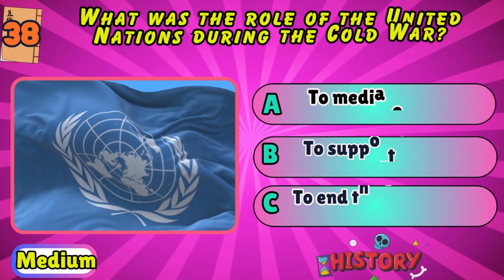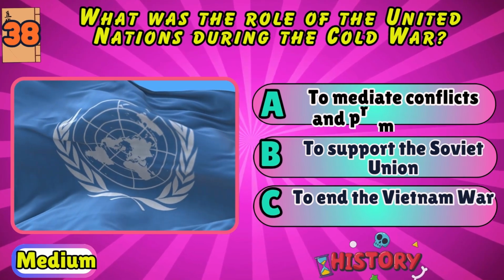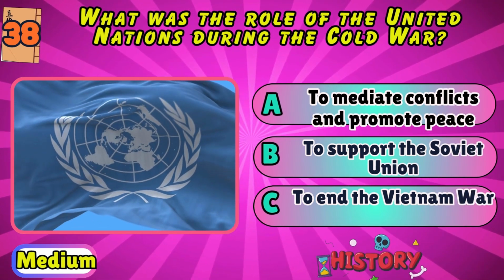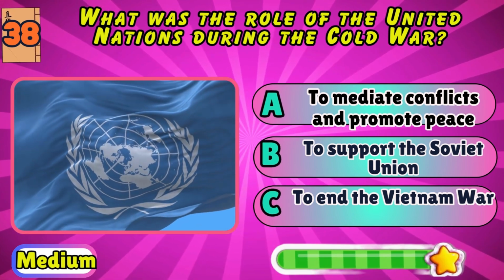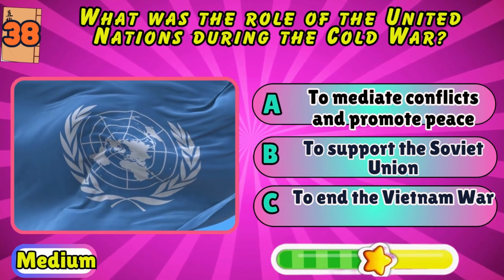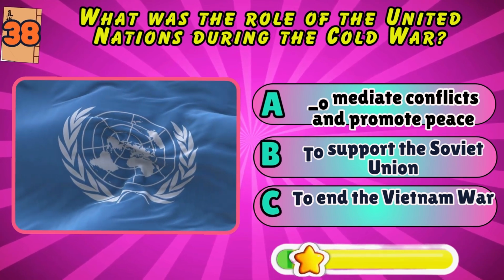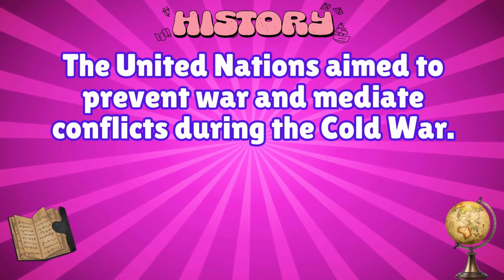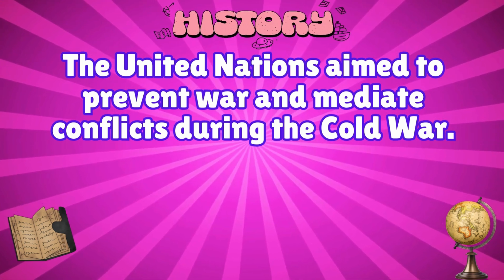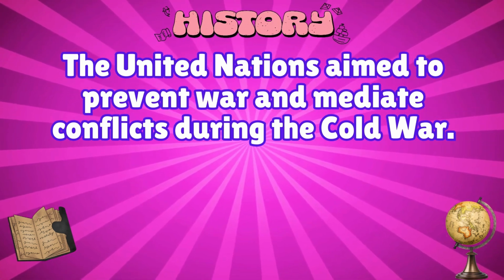What was the role of the United Nations during the Cold War? To mediate conflicts and promote peace, to support the Soviet Union, or to end the Vietnam War? To mediate conflicts and promote peace. The United Nations aimed to prevent war and mediate conflicts during the Cold War.